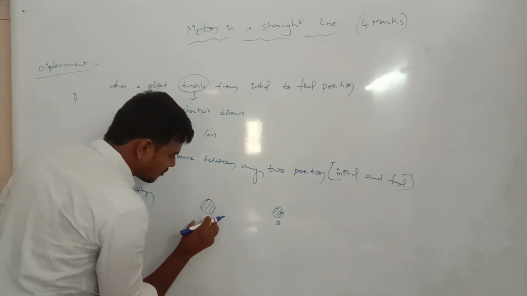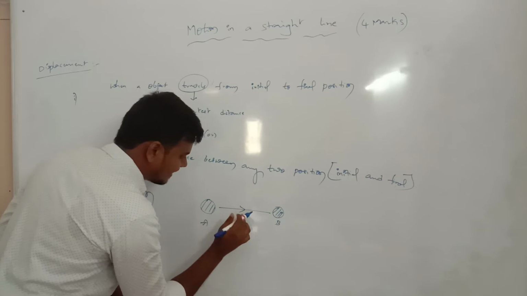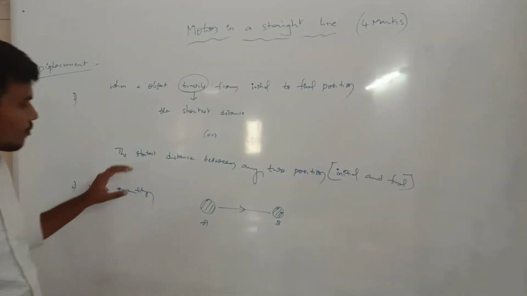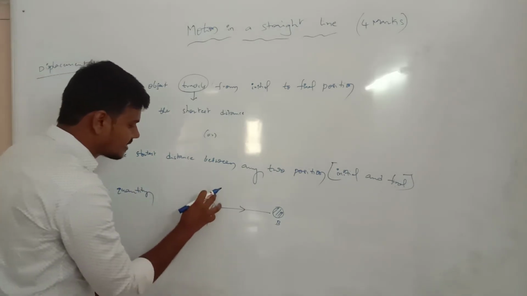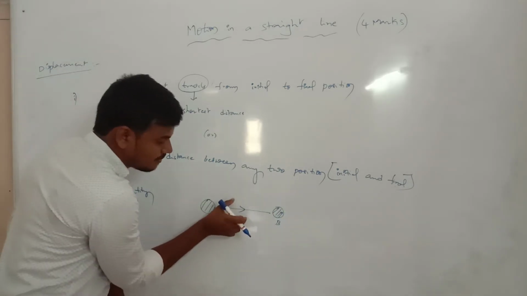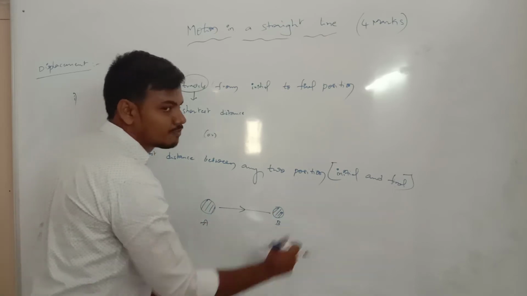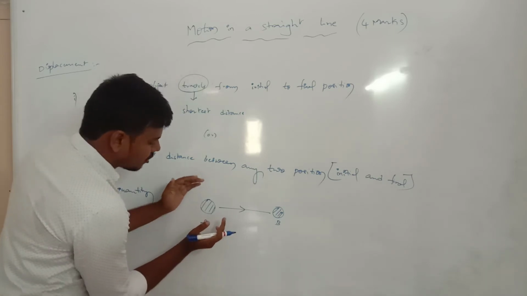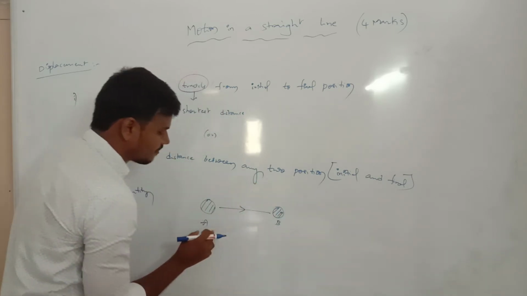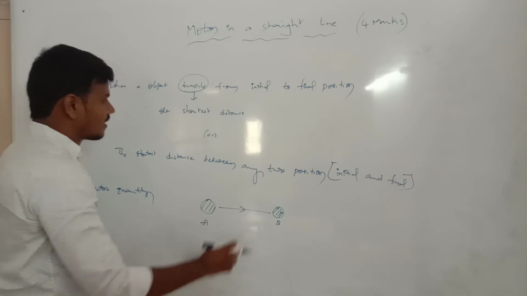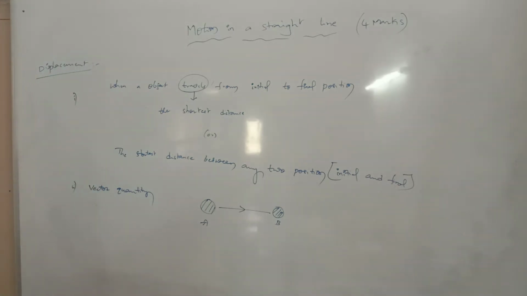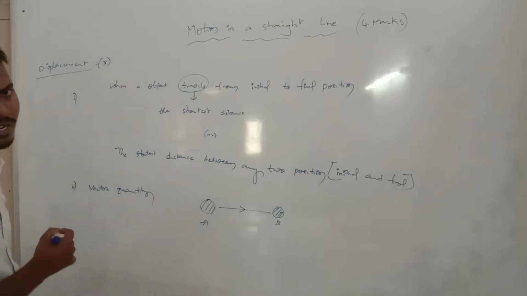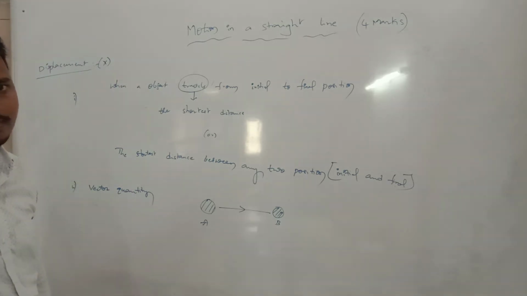Now traveling from position A to position B in a direction, which one are we taking? Vector quantity. A vector means it has both magnitude and direction. This is the magnitude, and direction means the symbol of direction traveling from position A to position B, such as north, south, or any other. Clear? Now this is the displacement. The symbol of displacement we take is small x. This is the vector quantity.